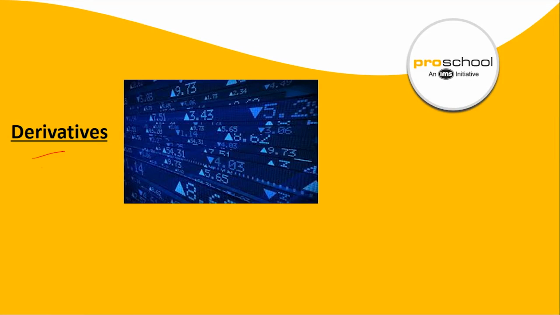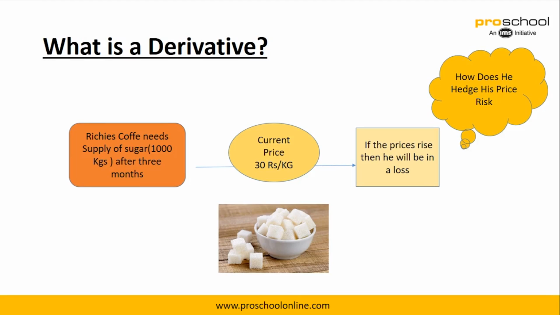Moving on to the next topic, which is derivatives, which has close to around 6 to 7% weightage on the CFA level 1 exam. We'll try to explain what exactly derivatives and options are in this chapter, and let's see if you're able to grasp the concept.